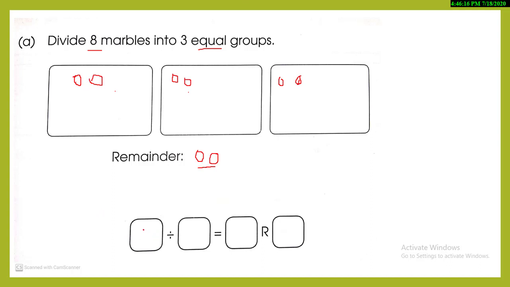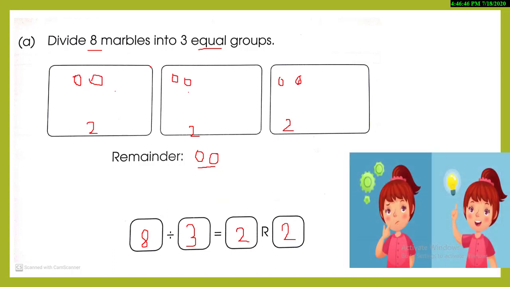So let's write the question, that is 8 divided by 3. So how many marbles are there in each group? 2, 2, 2. So our quotient, our answer, is 2, and remaining marbles are 2. Got it? This is very easy because you are just going to draw the marbles equally into the boxes one by one. Let's solve another part.